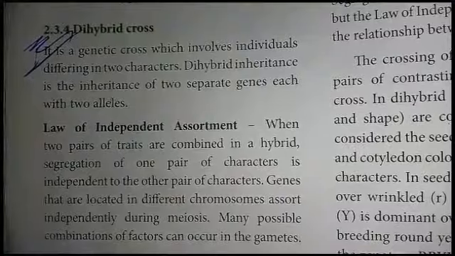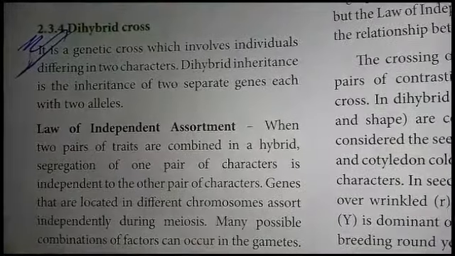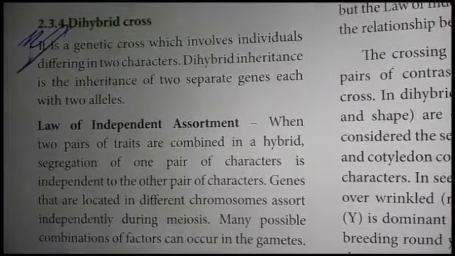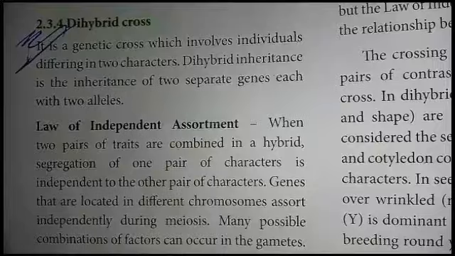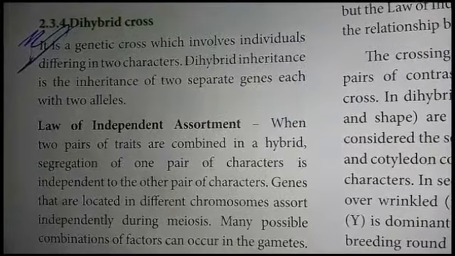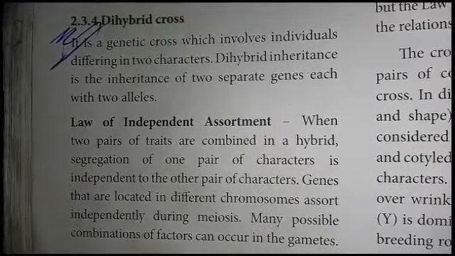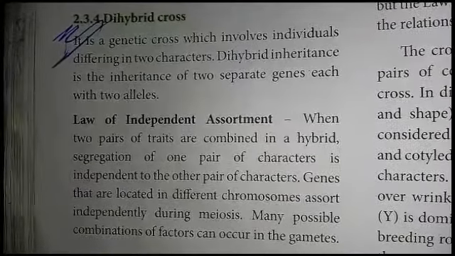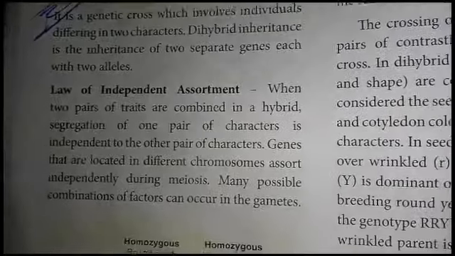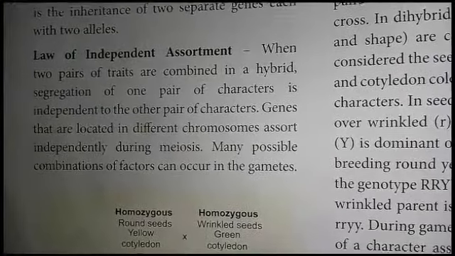Dihybrid cross. A dihybrid cross is a cross which involves two different characters. Here two pairs of contrasting characters are crossed, and it is called a dihybrid cross. According to Mendel's dihybrid cross, the law is the law of independent assortment. That is, one pair comes out and expresses itself freely. This is called the law of independent assortment.